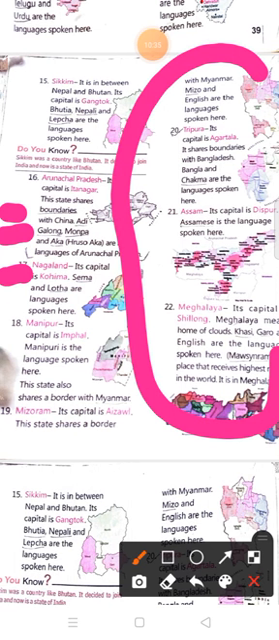Number 22, Meghalaya. Its capital is Shillong. Meghalaya means home of clouds. Khasi, Garo and English are the languages spoken here. Mawsynram is the place that receives the highest rainfall in the world. It is in Meghalaya. Now we completed reading page number 40. We will move to the page number 41.